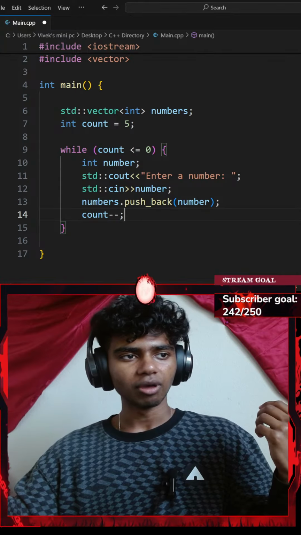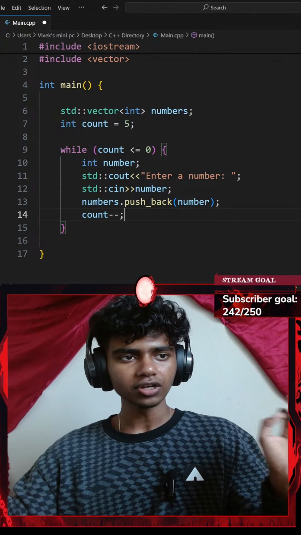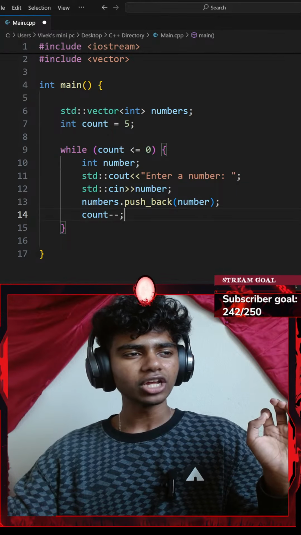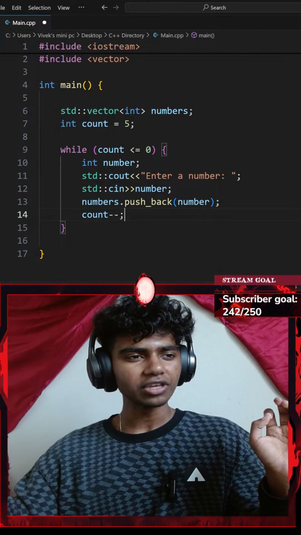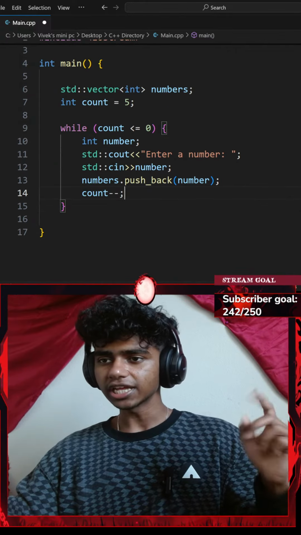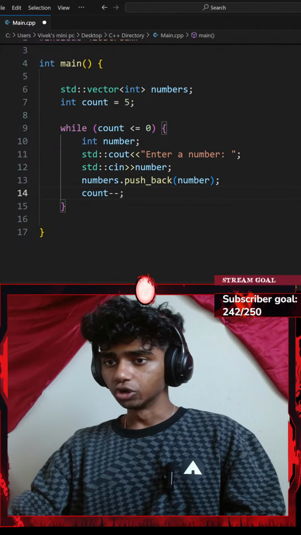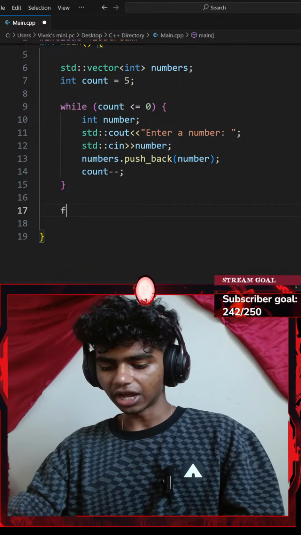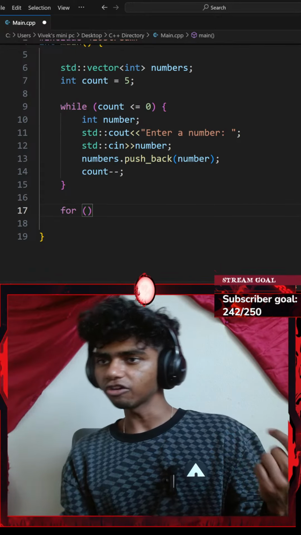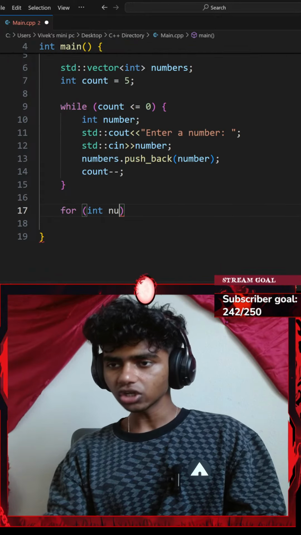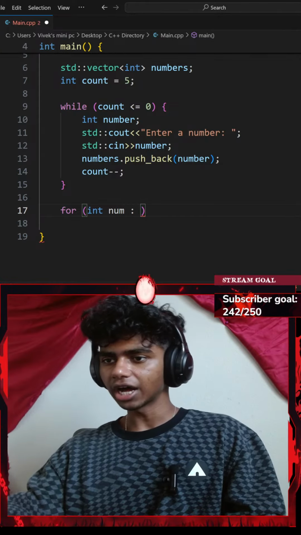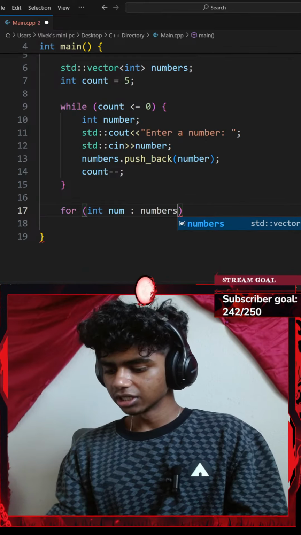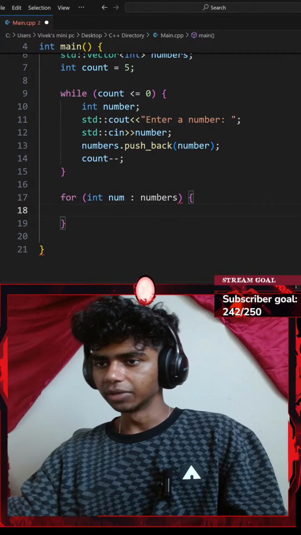Okay. Print them in reverse order, use the same block of code we studied, then print only the even numbers from the vector. Okay, so first let's print the regular vector. To print the regular vector, I'll go outside the while loop and then add a for loop. So I'll go with for a pair of parentheses, for every integer num in my vector of numbers, okay, I'll go with a pair of curly braces.